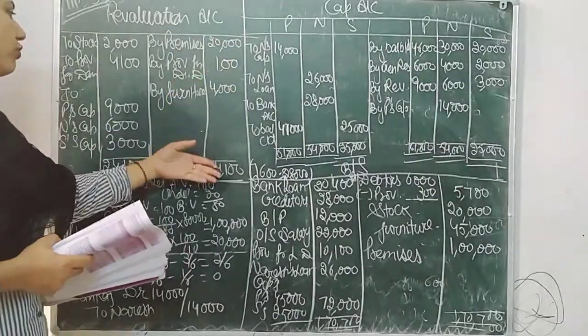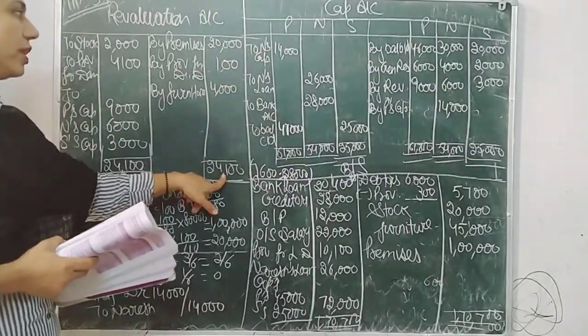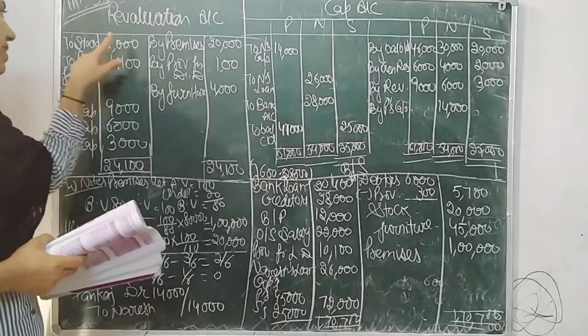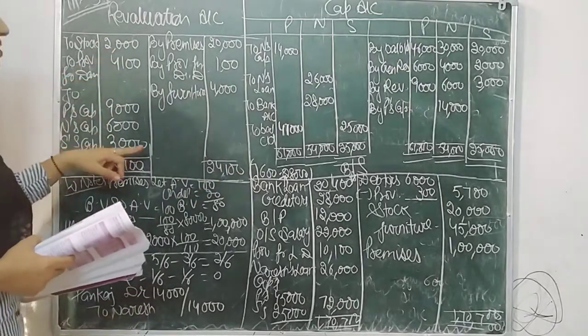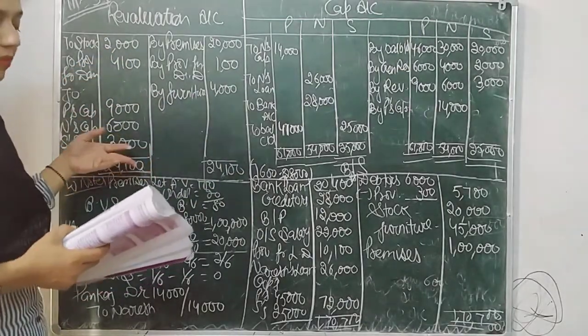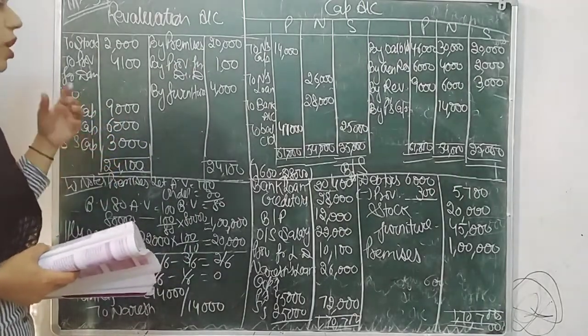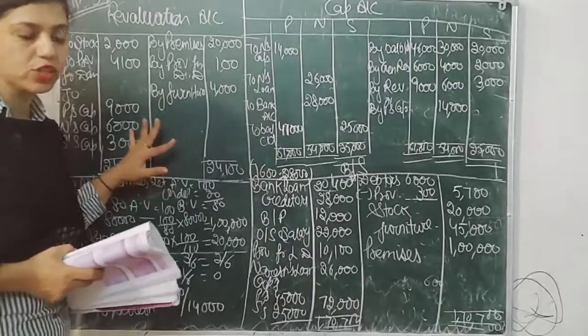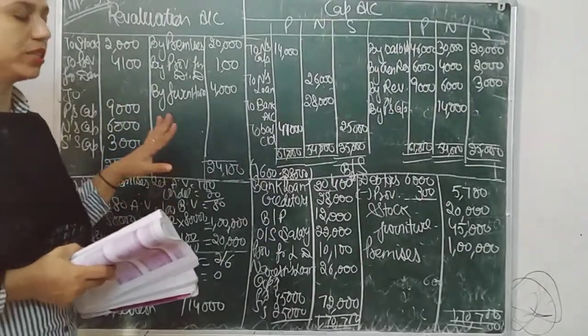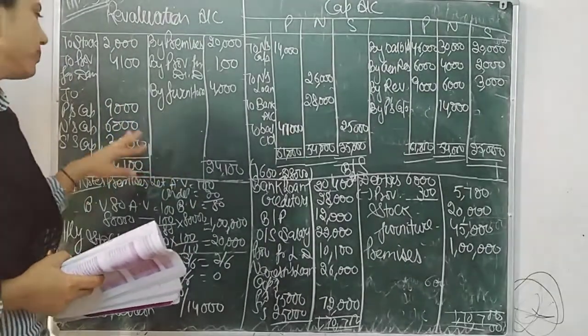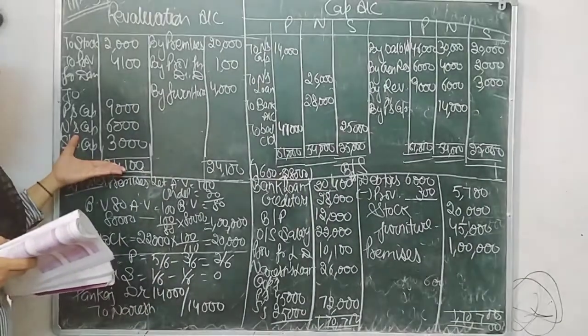Now make a total of revaluation. This side total is 24,100. When we deduct this side, the balance is 18,000. That should be divided in the old ratio, 3:2:1. All things will be divided in the old ratio. Only goodwill is in the new ratio, or goodwill is in the gaining ratio. So here revaluation is completed.